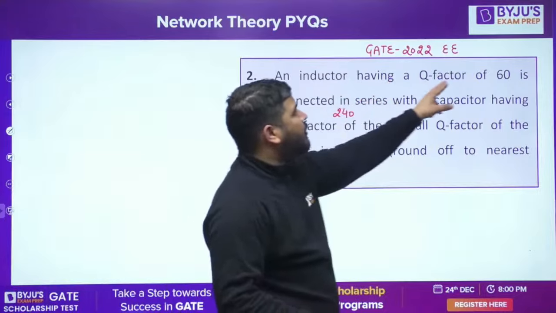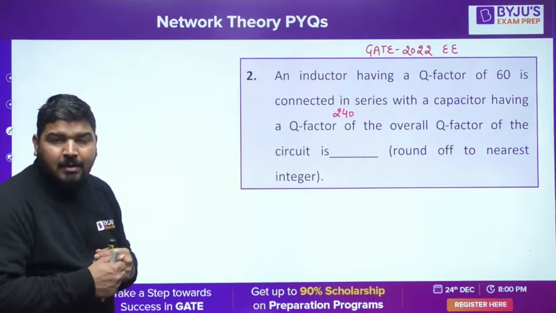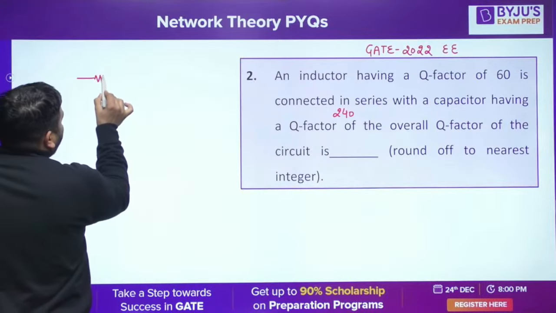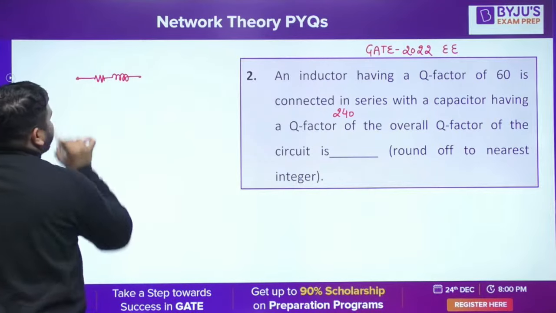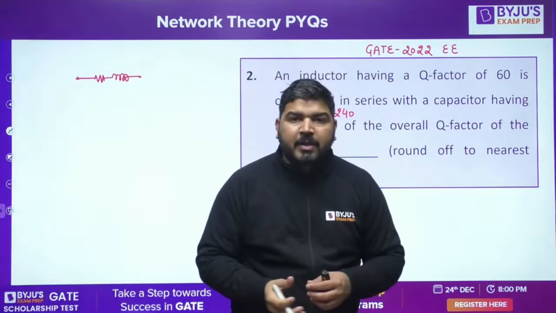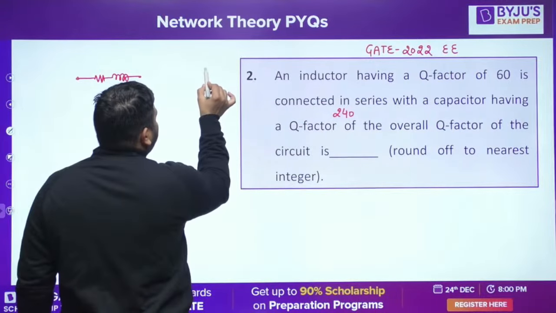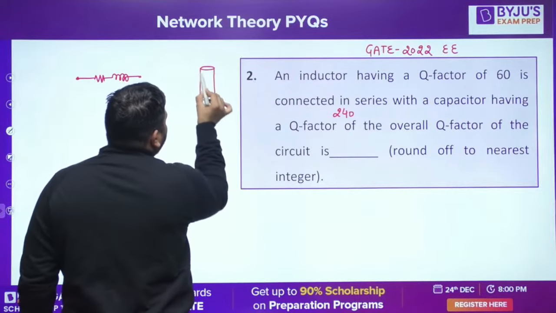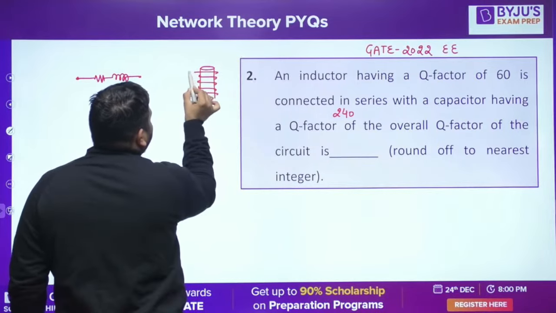Let's start this question. An inductor having a Q factor of 60. Now, if you look at the practical inductor, then a practical inductor can be represented by this. It has some resistance and some inductance. Now, how did it come into the picture? Let me tell you how to design an inductor. Generally, you take a solenoid, a cylinder, and on the cylinder you put some turns. Then you make the inductor.